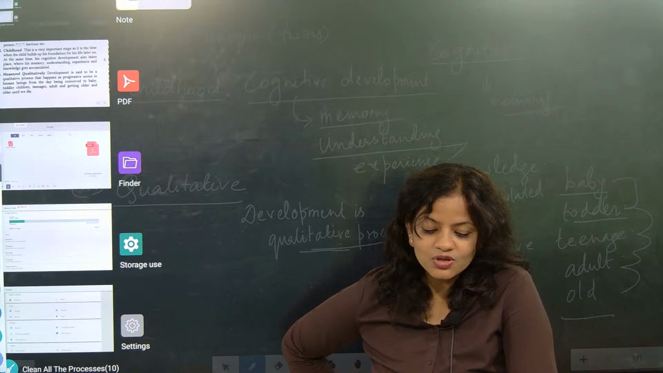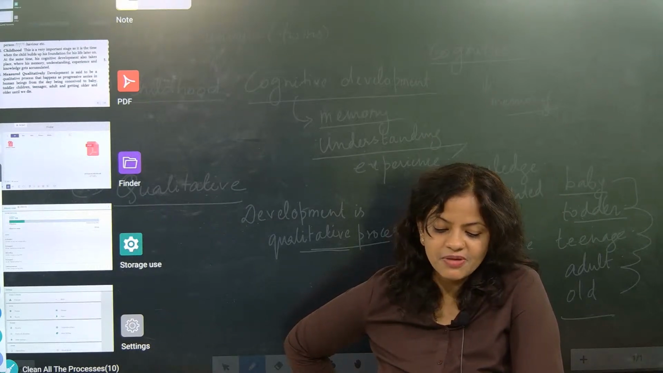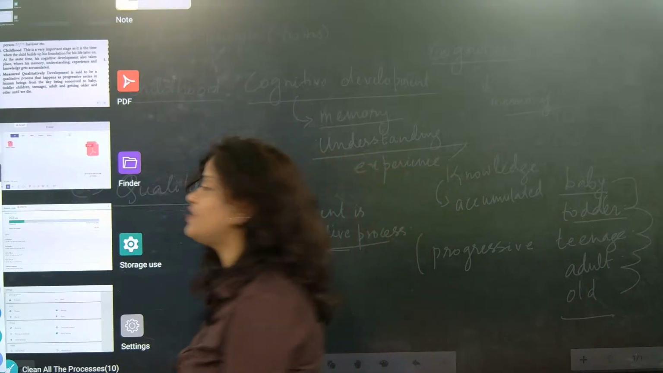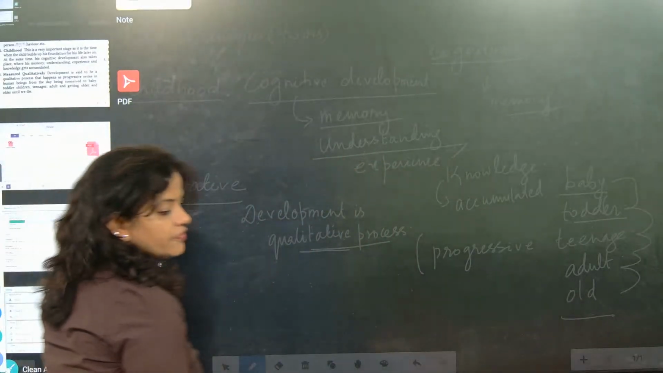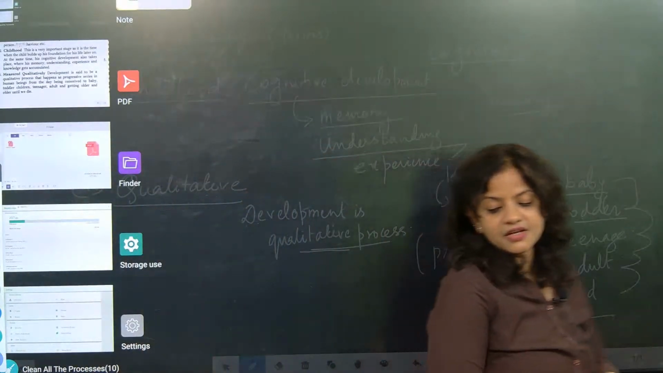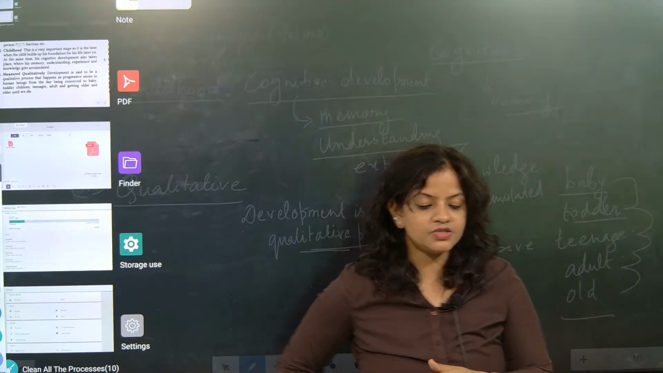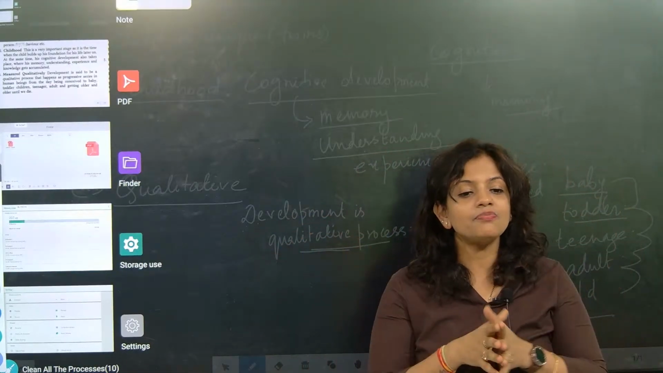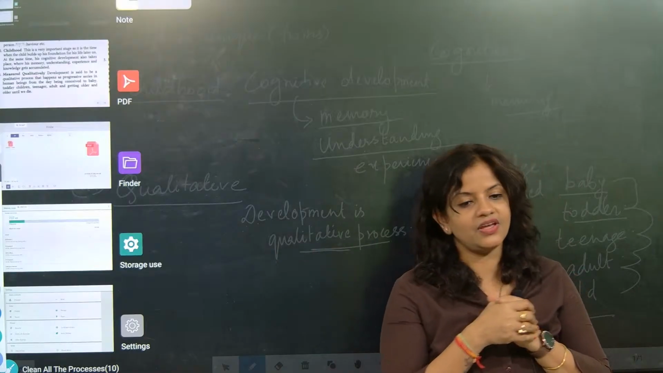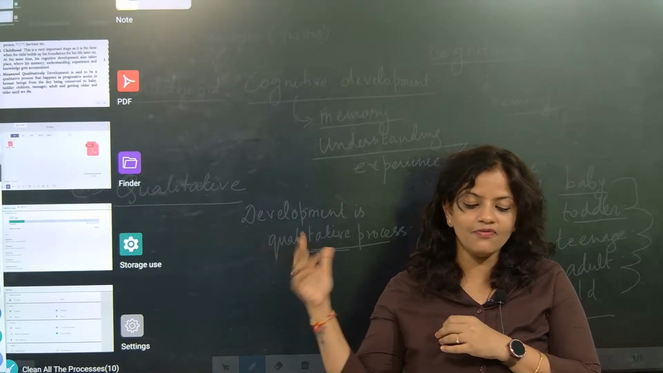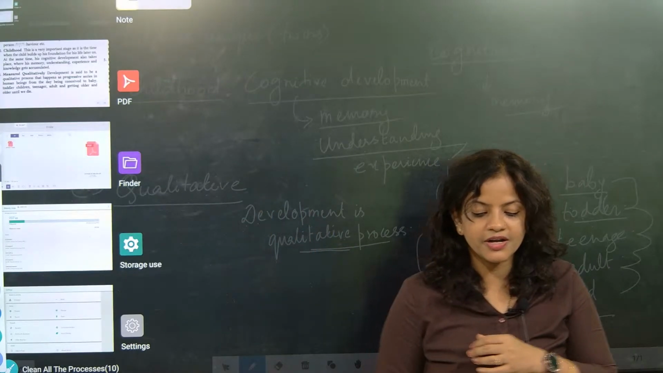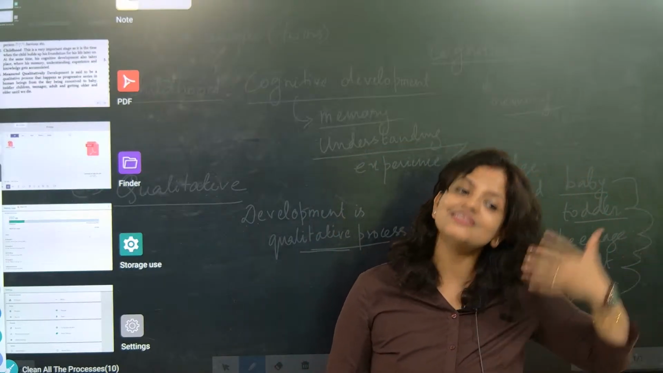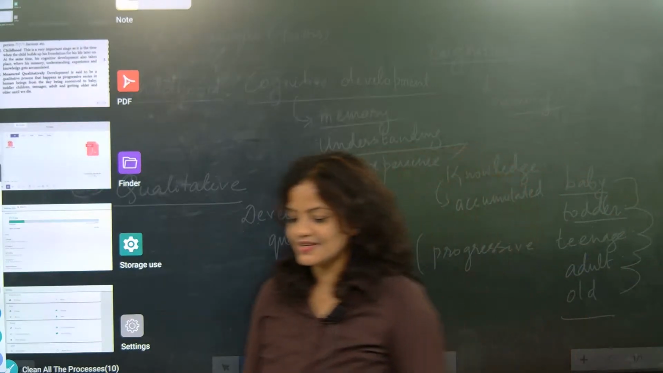The first thing, growth is quantitative, which can be measured. Growth is quantitative. Development is qualitative. That's the difference. Height we can measure, weight we can measure. Skin color, texture we can measure, but we cannot measure the quality of knowledge we have. So knowledge will always be measured in quality. And it is always a progressive method, an ever-increasing process.